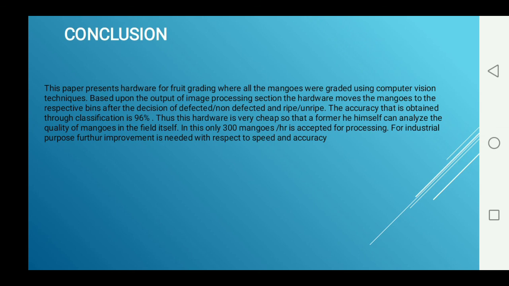The accuracy obtained through the classification is 96%. This hardware is very cheap, so a farmer himself can analyze the quality of mangoes in the field itself. Here, only 300 mangoes are accepted for processing for industry purposes.